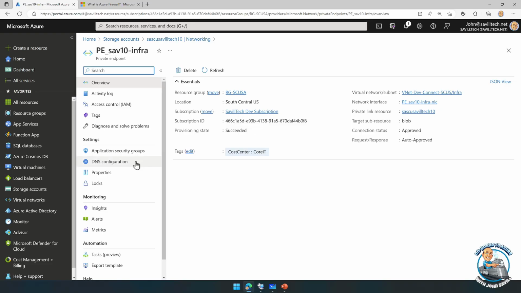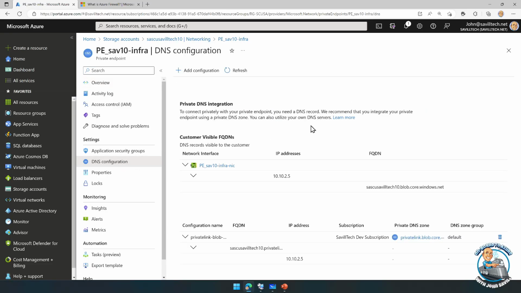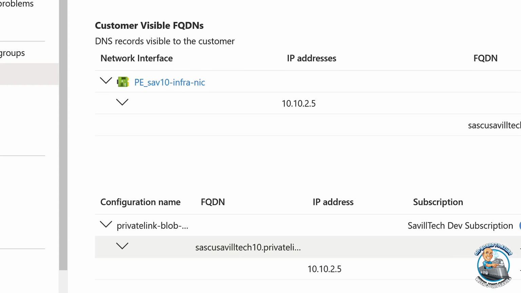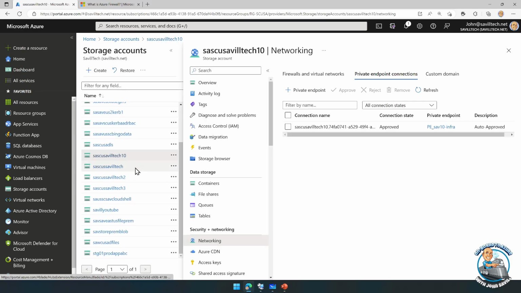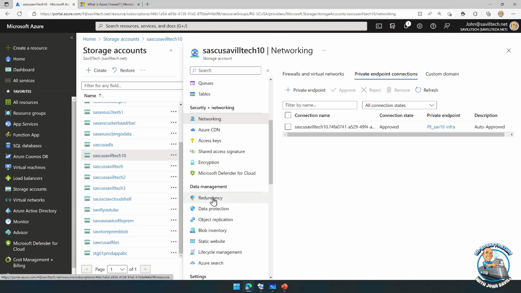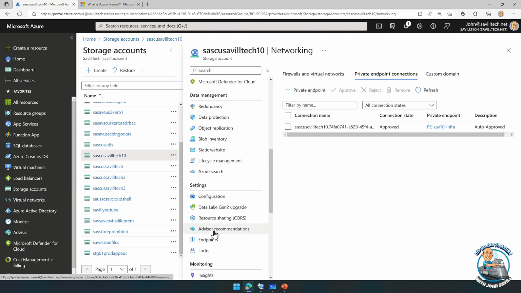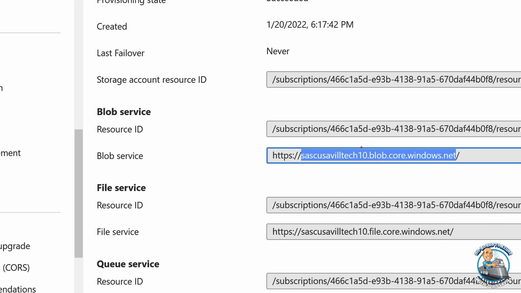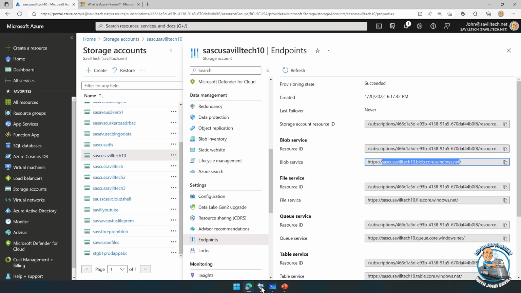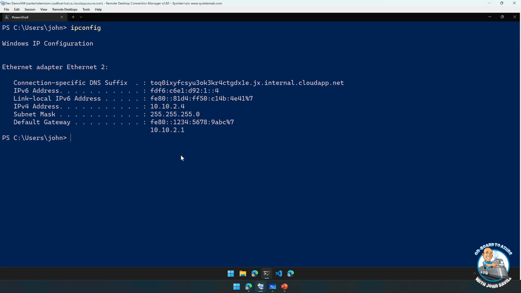Now it's gone and done all the DNS configuration for me. It's integrated with my standard zones. And we can even see it's created this private link .blob.core.windows.net. So ordinarily on this storage account, let's go and look at the endpoints. If we looked at Blob, it would be this storage account name .blob.core.windows.net. Now, if we looked at that VM I have, this is in the VNet that's using that.